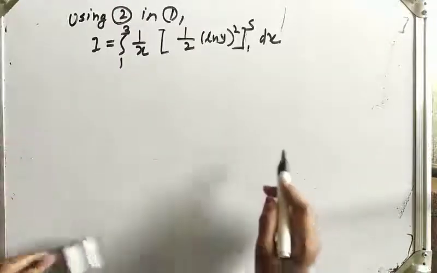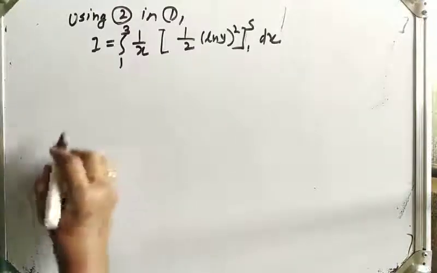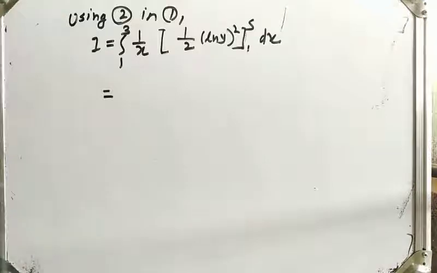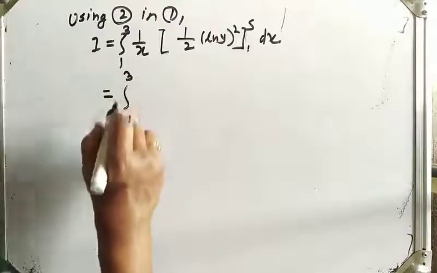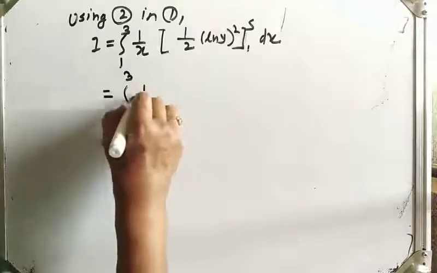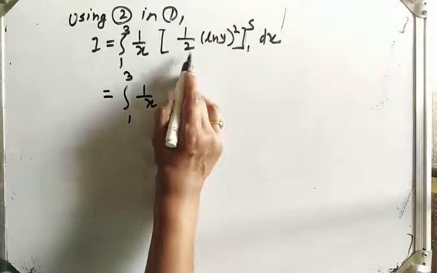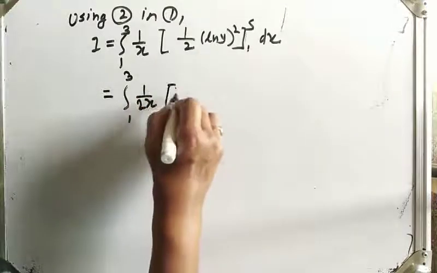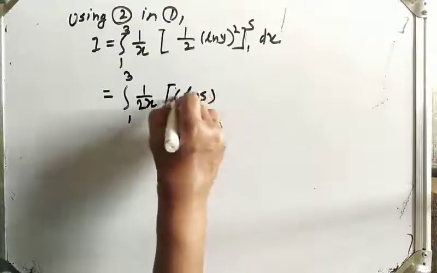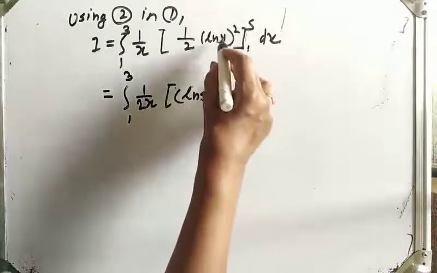So after applying limits, it will be equal to the integral from 1 to 3, this 1 upon x as it is. Let us take 1/2 common, 1 upon 2x, apply limits, so that will be log 5 bracket square minus log 1 bracket square.